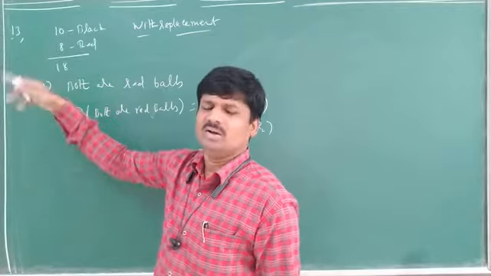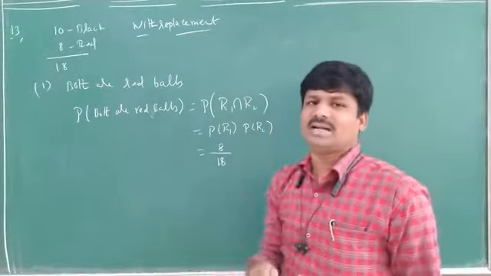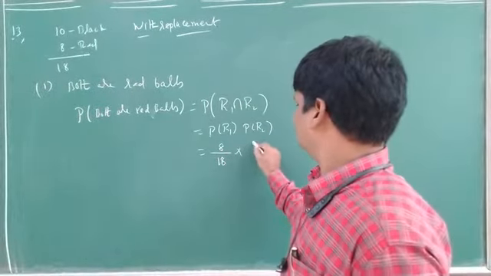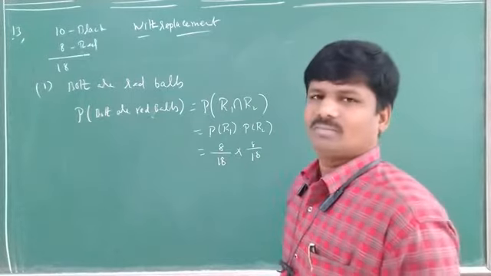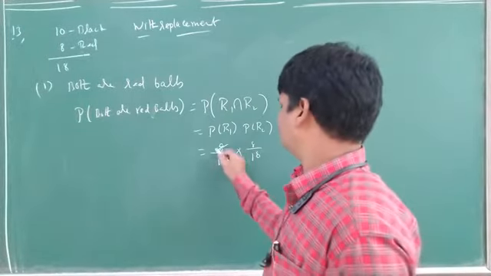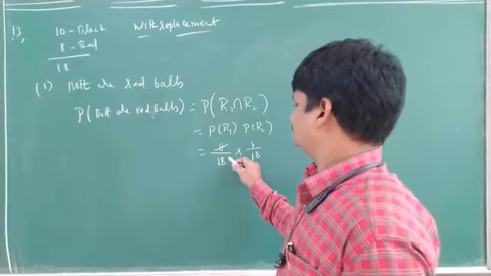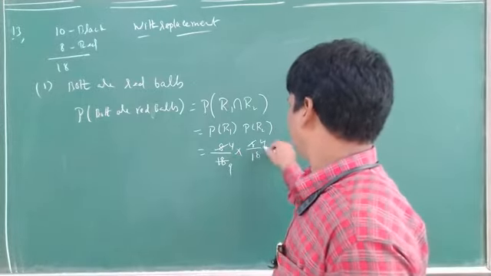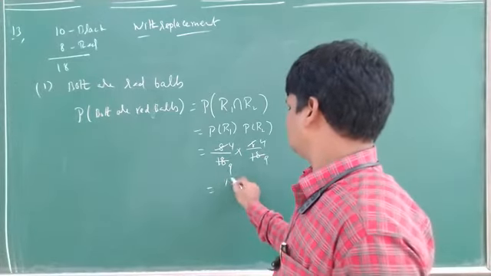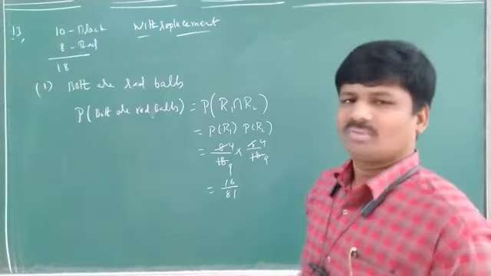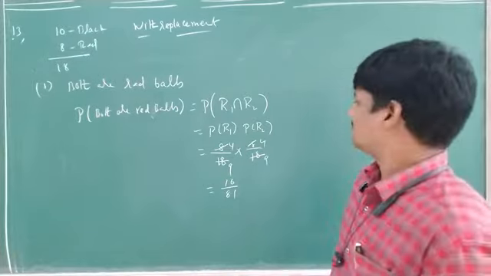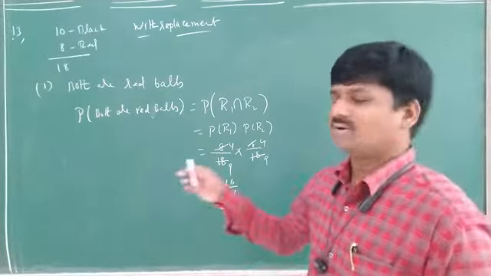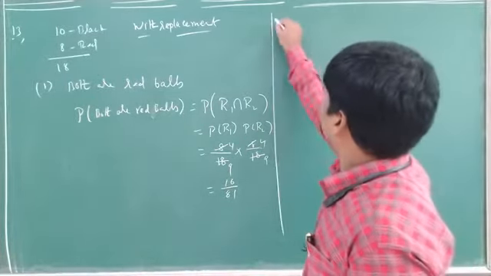8 balls only are there. So what is the probability of getting second ball also red? Second ball also red, 8 by 18. What will be cancelled here? 2 will be cancelled. 2 4 2 9, 16 by 81. Understand? So in this manner we have to find. It is the first question. Next, second question.